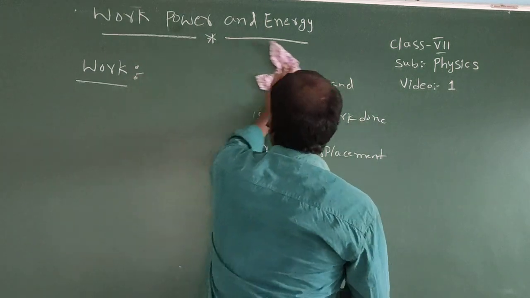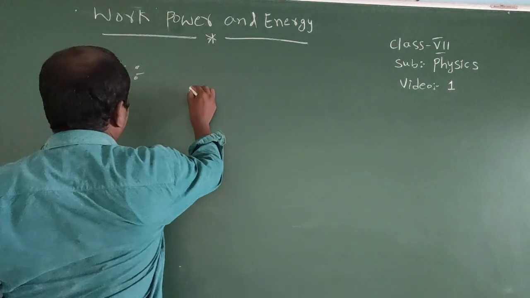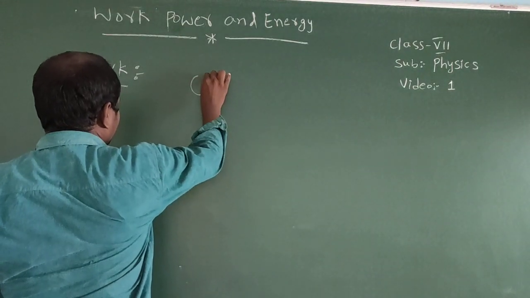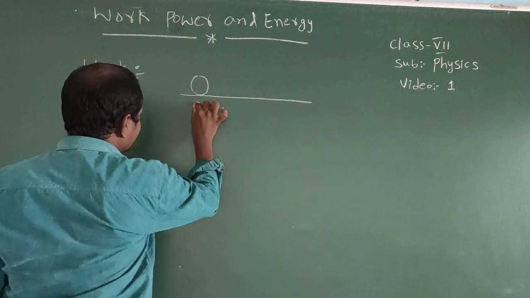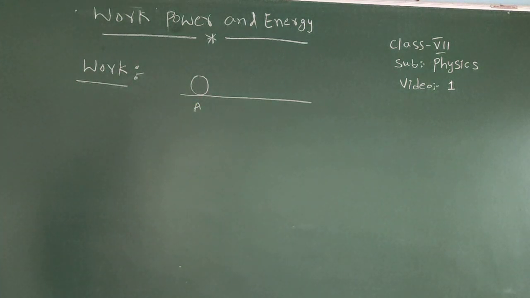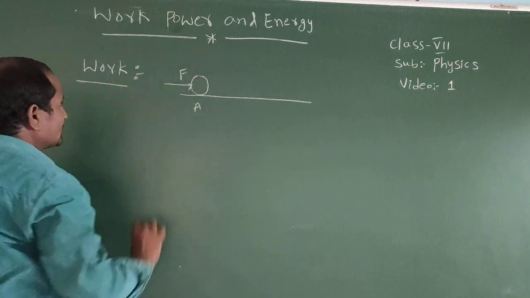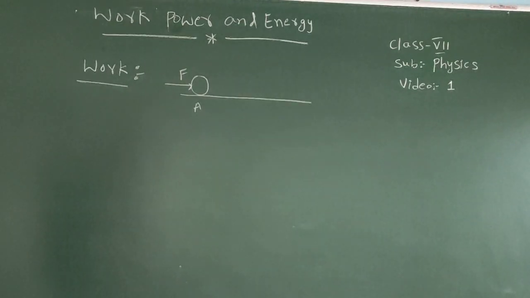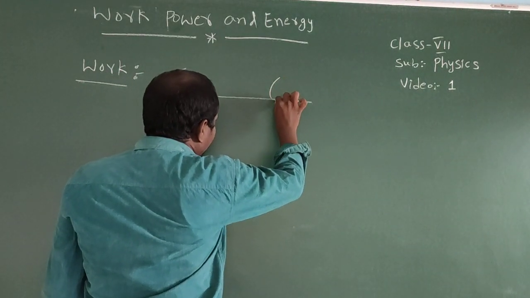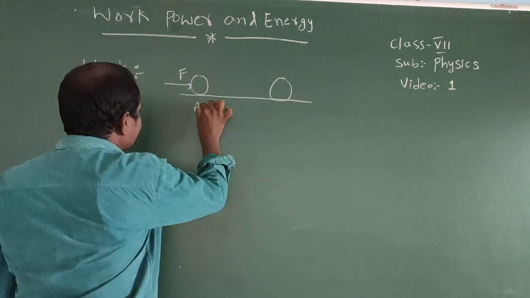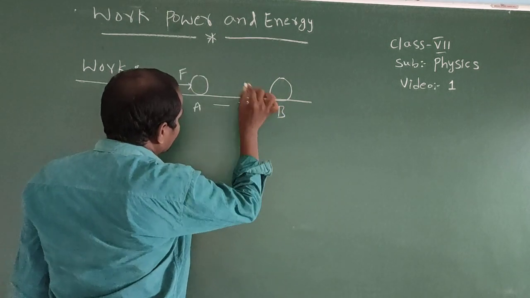Mathematically, I will explain now. For example, consider a body kept on a horizontal surface. The position of the body is at A. Now, some amount of force acts on the body. The body gets a displacement in the direction of the applied force, which means the body changes position from A to B. The body gets a displacement equal to S here.